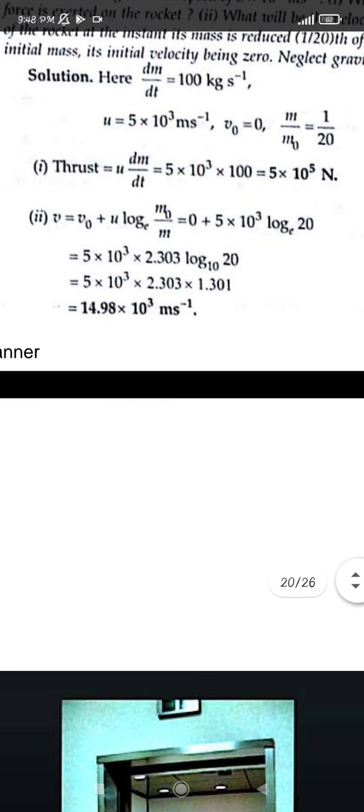We have also seen the velocity of the rocket after time t, given by v equals v0 plus u log m0 upon m, where dm by dt is the rate of change of mass due to the exhausted gases at time t. And we found the acceleration also, that is u upon m0 minus t dm by dt into dm by dt, minus g. If gravity is neglected, then it is taken as dm by dt itself. If gravity is taken into account, it will be minus gt.